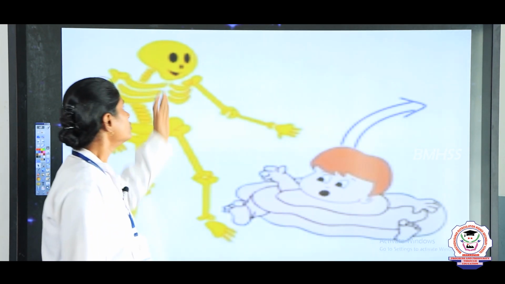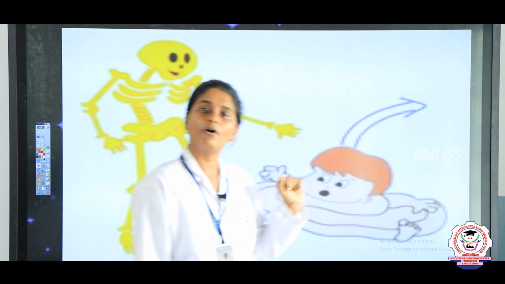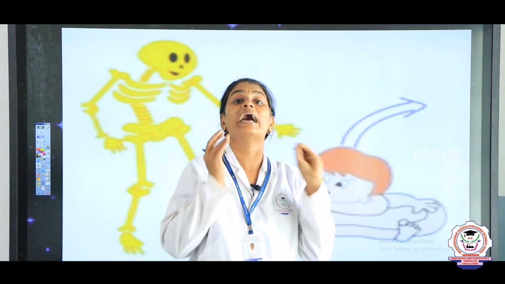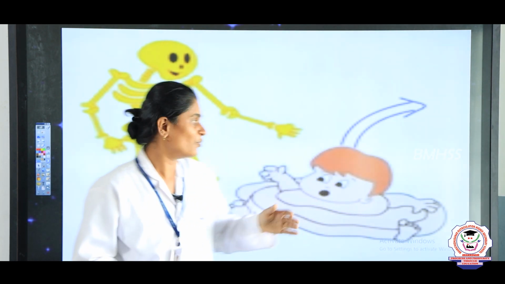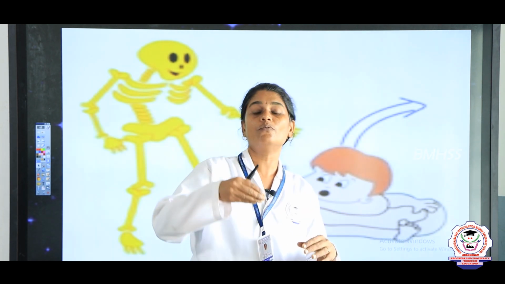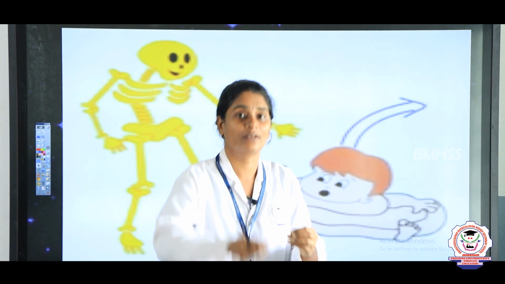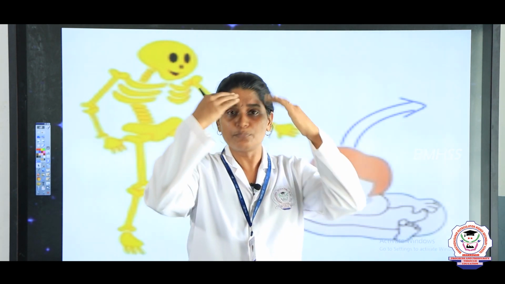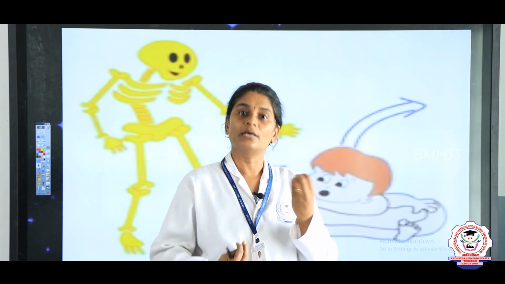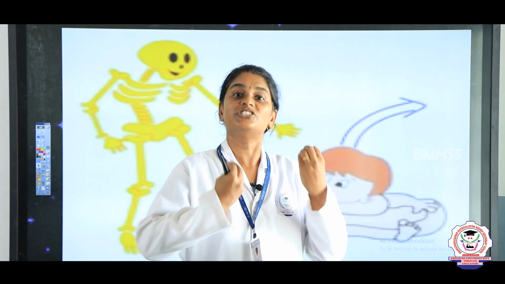Now let us see. The skeletal system is made up of bones, right. So think of your body: when your body does not have bones, how will your body be? Yes, your body will be just like a cloth, just like a rubber. Likewise our body will not have any shape or any structure without the bones. So the bones make our body look good, to look in shape, right.